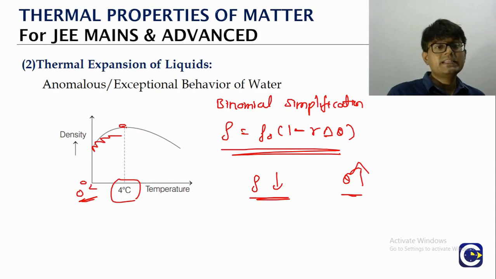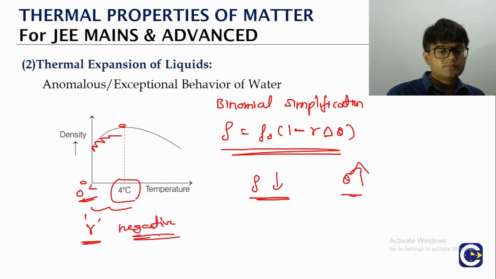So between 0 to 4, the gamma for water will be negative. Generally when we talk about thermal expansion, we go with the idea that alpha will be positive, beta will be positive, gamma will be positive. Yes, that is true for most cases, but we can also have these kinds of anomalies.